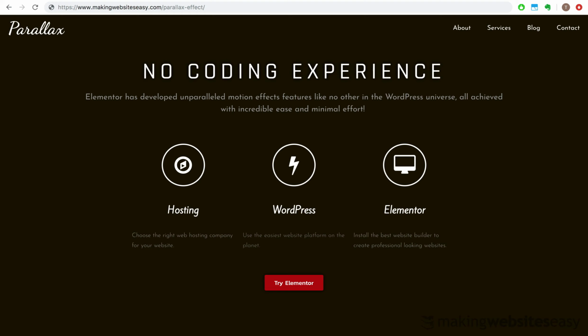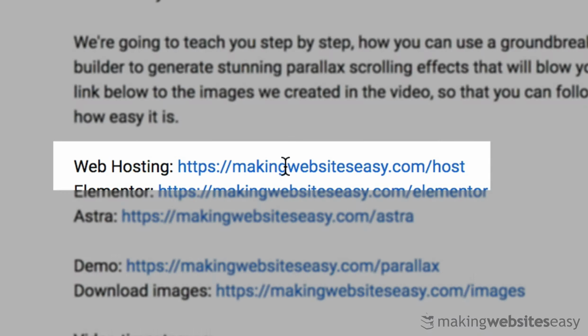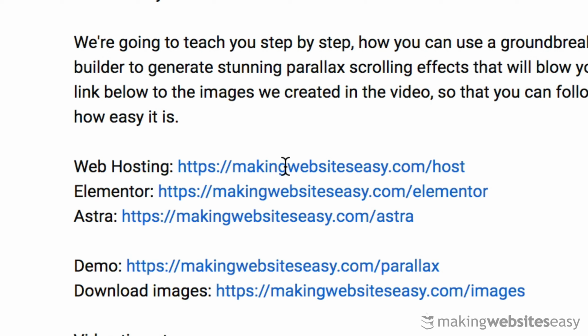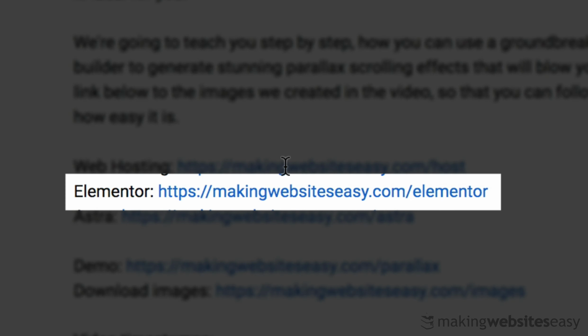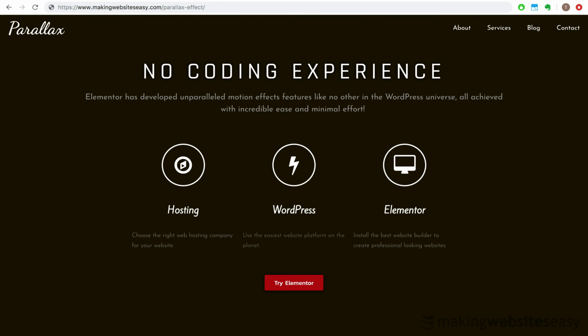All you really need are three things. One, proper hosting, and you'll find a link to the web hosting company that we recommend in the description below. Two, the WordPress website platform, and three, the WordPress plugin, which in our opinion is the best website builder out there, Elementor.